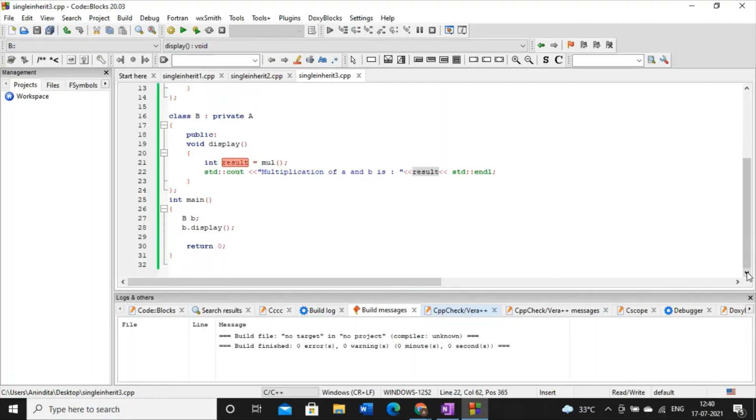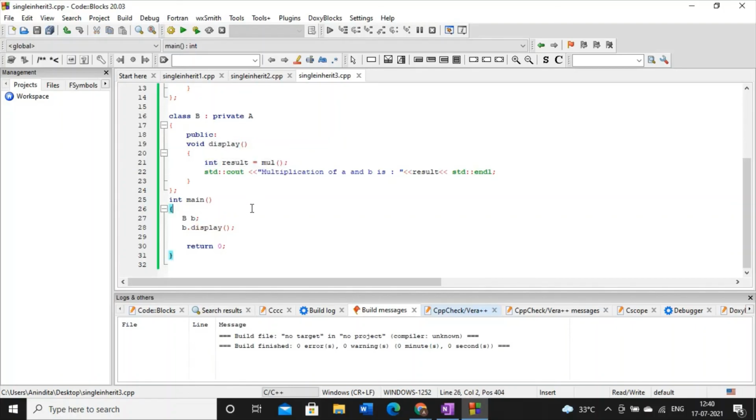And as a result, afterwards, we are just creating the object of the subclass and then just calling one method only. I'm just calling the display method only because inside this display method, this MUL method is automatically called. So whenever we call the display method, this method will be called. As a result, inside this method, the multiplication method will be called.